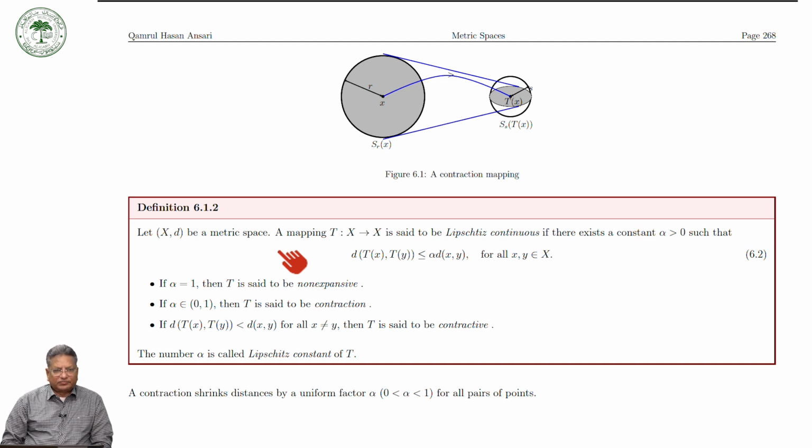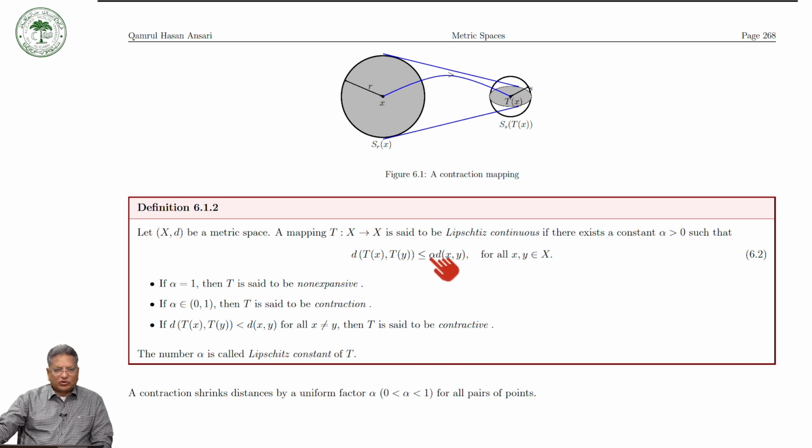Let X be a metric space and T a map from X to itself. It is called Lipschitz continuous if there exists a constant alpha greater than 0 such that the distance between Tx and Ty with respect to d is less than or equal to alpha times the distance between x and y for all x, y.